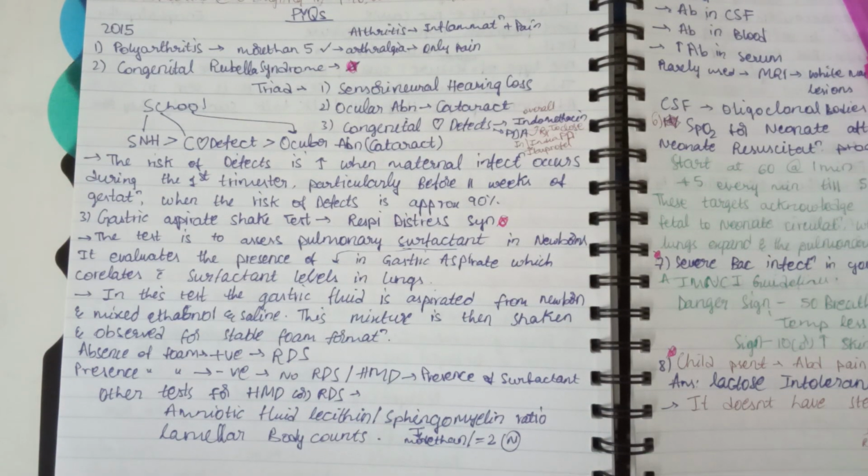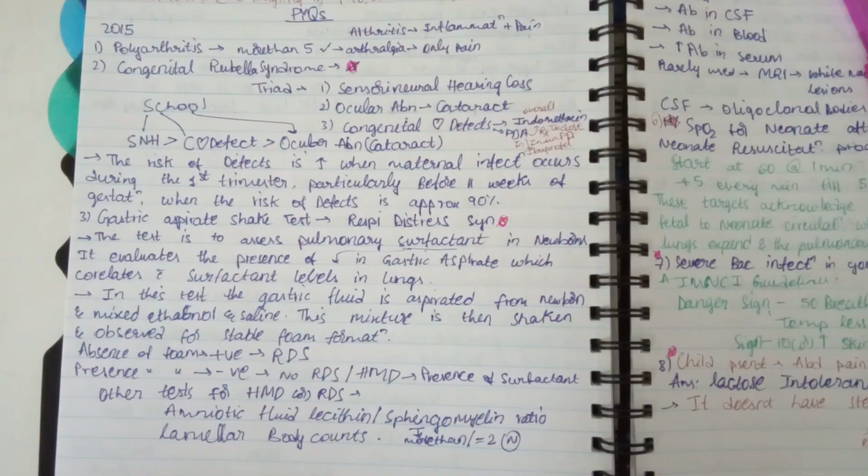Everyone might have picked the option with GI related diseases, but no, the answer is respiratory distress syndrome. This test evaluates the presence of surfactant in gastric aspirate, which correlates with surfactant levels in the lungs.